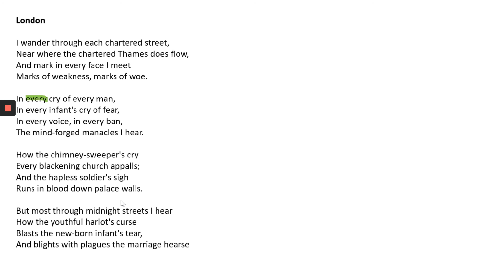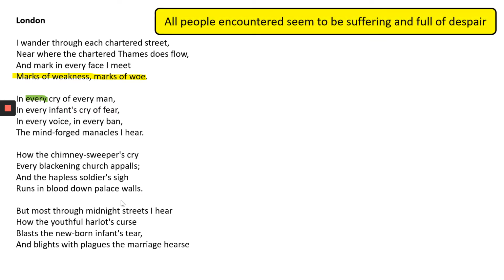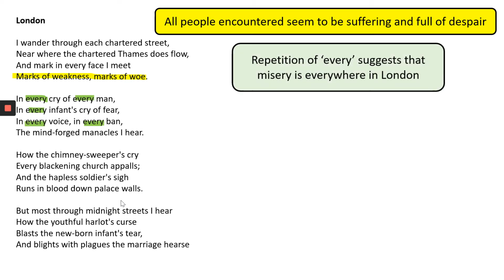So we're going to look through the poem and look at it a bit more closely. So in that opening stanza, in that opening verse, we've got marks of weakness, marks of woe. So as I suggested here, all the people he encounters seem to be suffering and full of despair. In the second stanza, the word every is repeated. And Blake's use of repetition here might suggest that misery and pain is everywhere in London during this time.